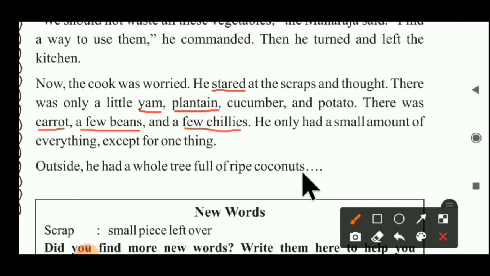Outside the kitchen a coconut tree is there, and that coconut tree has many ripe coconuts hanging on it. Full amount of ripe coconuts are there outside the kitchen. Other things are very little.